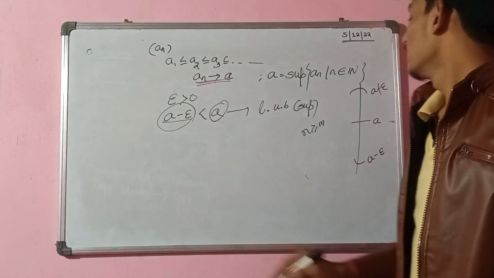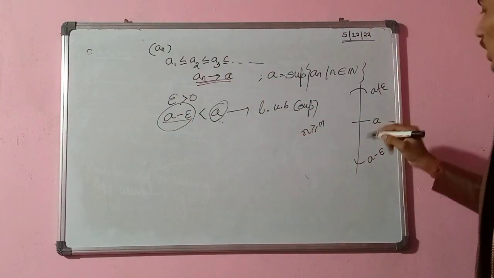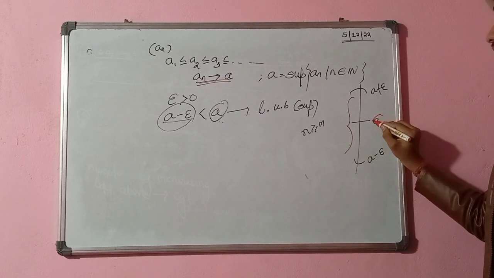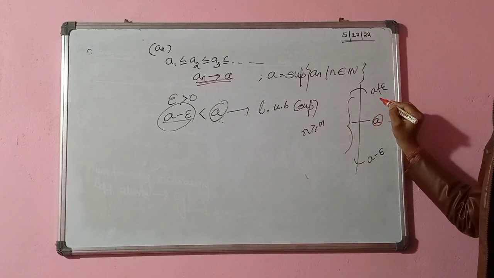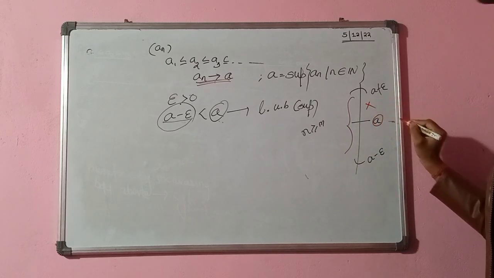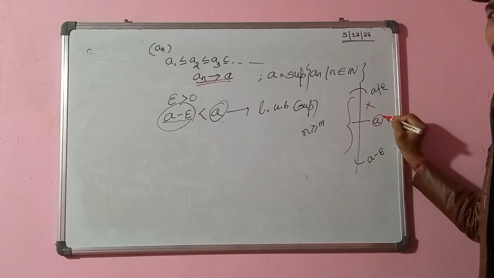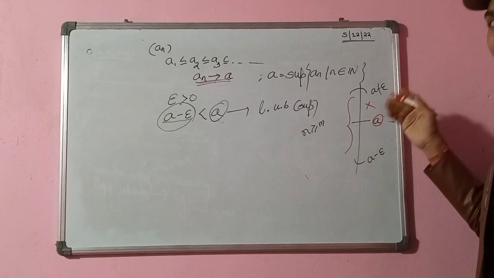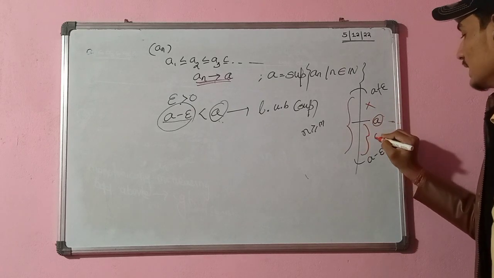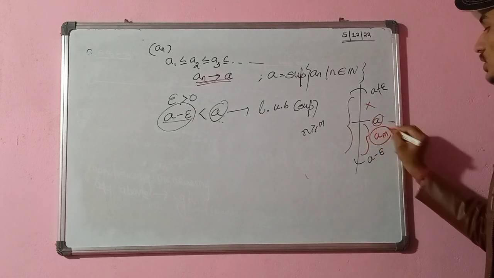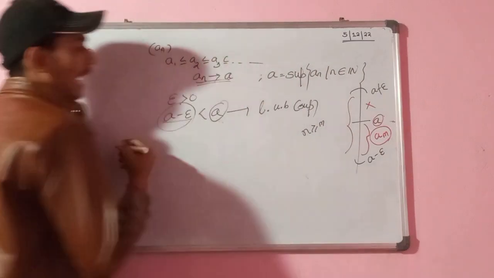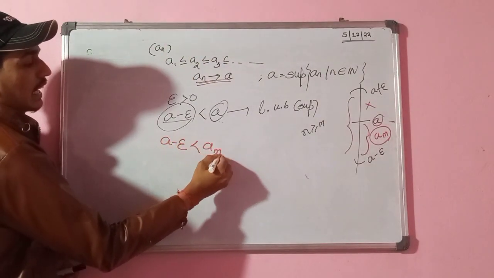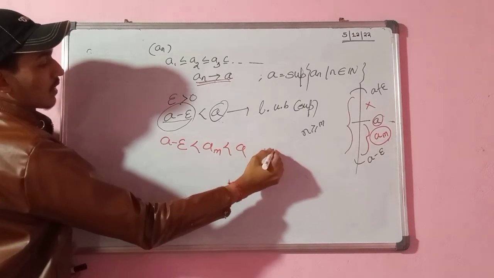If my sequence is convergent, all the terms should lie here and here. But as A is the least upper bound, not a single term will lie beyond it, because it is the upper bound of the sequence. All the terms are less than or equal to that. So all the terms will lie here. So I have to choose such an m that A minus epsilon is less than Am, which is less than A.